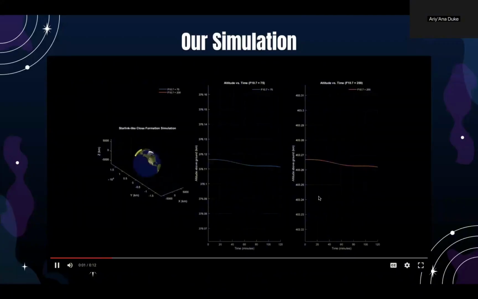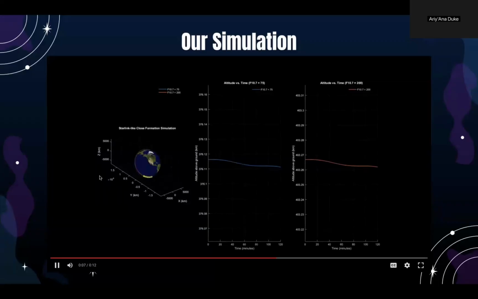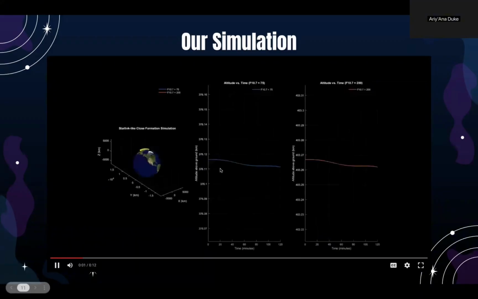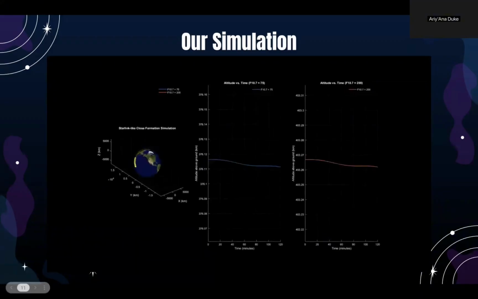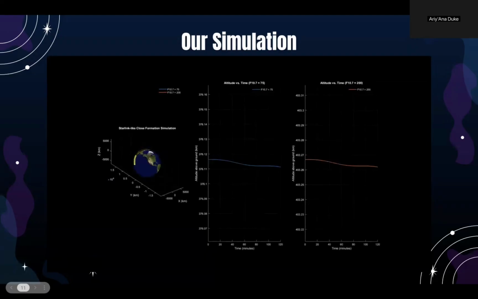Now we can take a look at our simulation that my group created to visualize how solar activity affects satellite altitude. On the left over here is a 3D visualization of a satellite's orbit around Earth. This is a simplified Starlink-like trajectory in low Earth orbit. As the satellite moves along its path, its altitude gradually decreases over time due to atmospheric drag. This drag is influenced by solar activity, which increases the intensity of the upper atmosphere, particularly during geomagnetic storms. Overall, this depicts nonlinear altitude loss, which fluctuates due to variations in atmospheric conditions, orbital velocity, and drag forces.